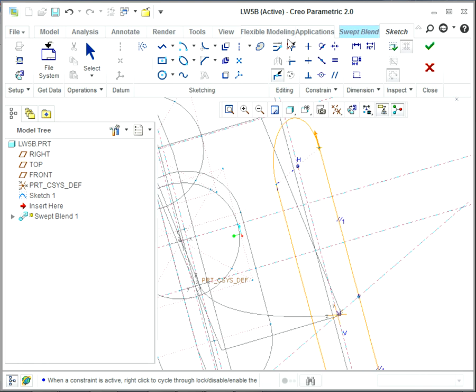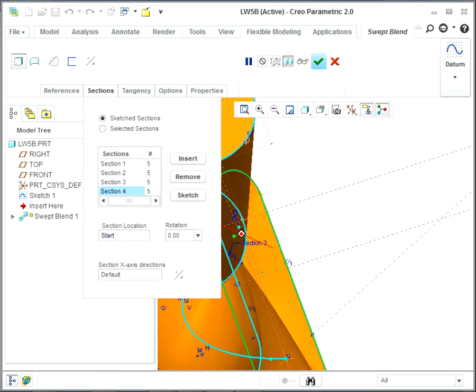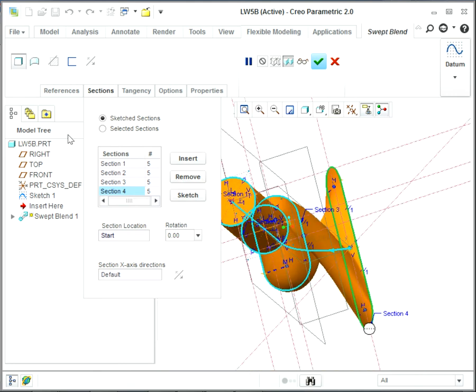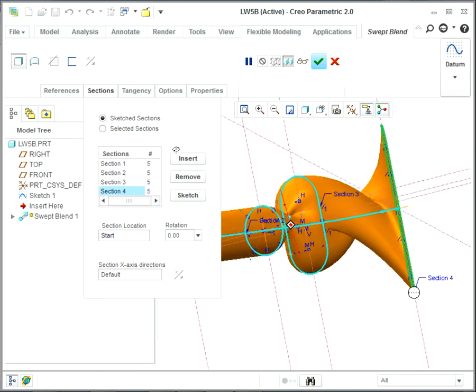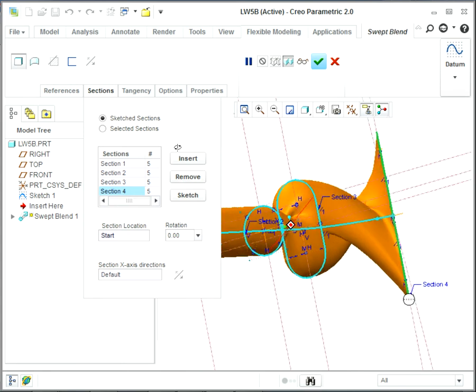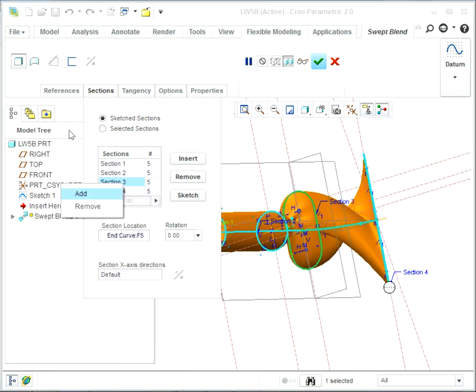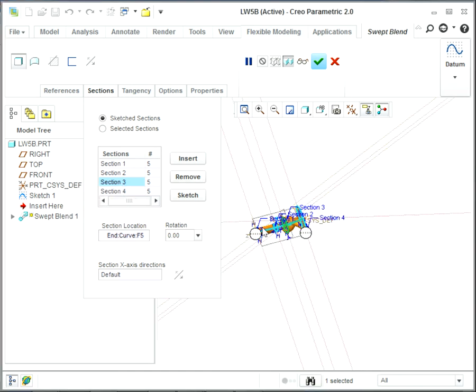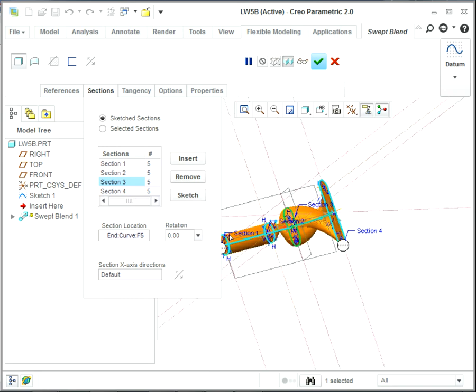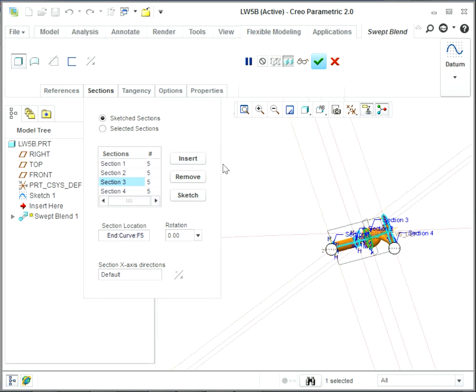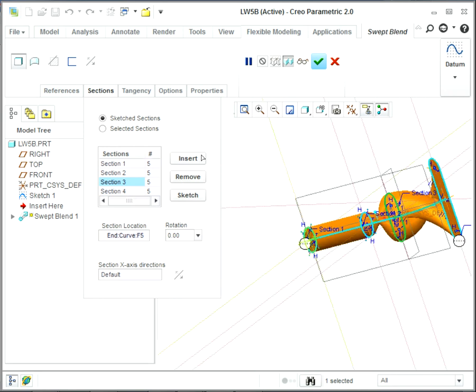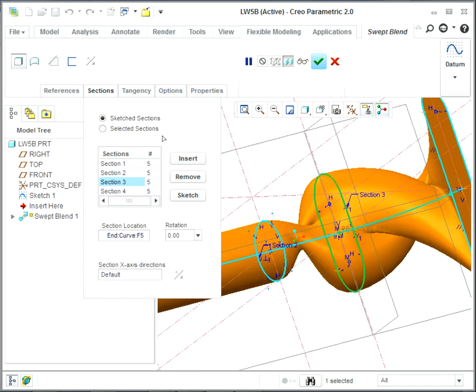Oh, so I made all of them to be 5, and as you can see, it's kind of twisted, but I forgot to change my start point for those two. So if you haven't defined your start point, the start points for these two are okay. As you can see, the circles are perfect. And let's see, I'm gonna change the start point for section 3 and see how it's gonna adjust it.